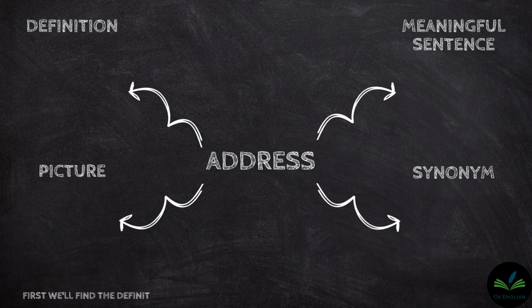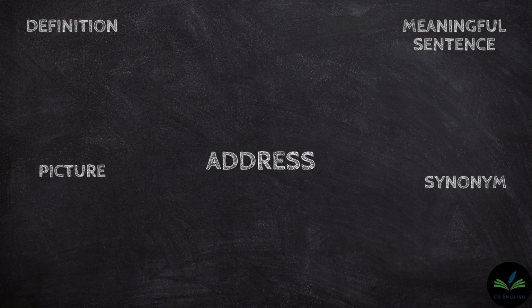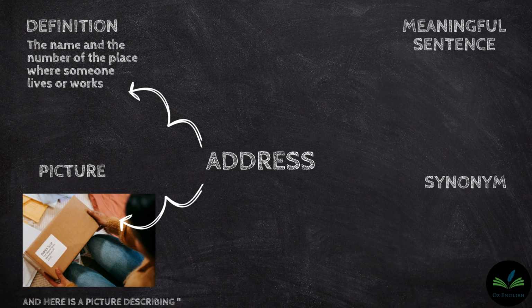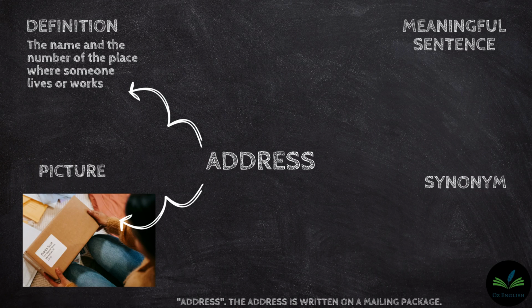First, we'll find the definition of address. What is address? Address is the name and the number of the place where someone lives or works. And here is a picture describing address. The address is written on a mailing package.